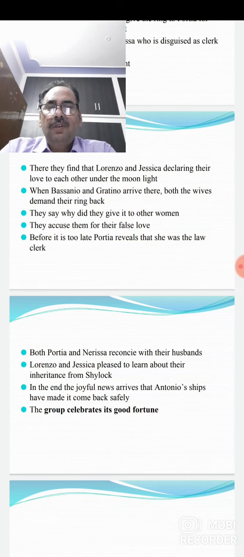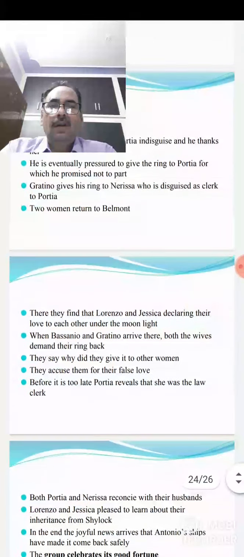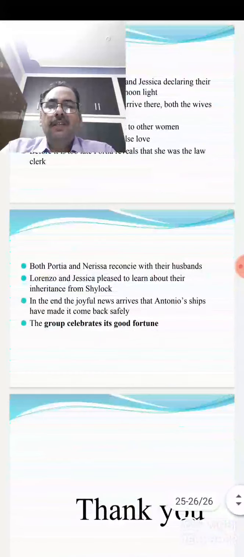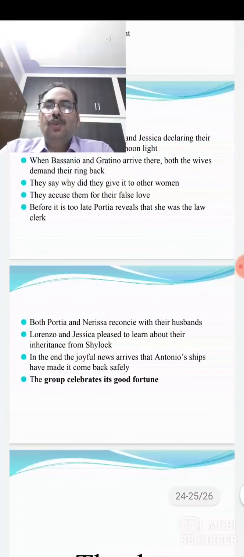Now, before it is too late, Portia reveals that she was the lawyer, and Nerissa was the lawyer's clerk. Both of them were there in disguise.